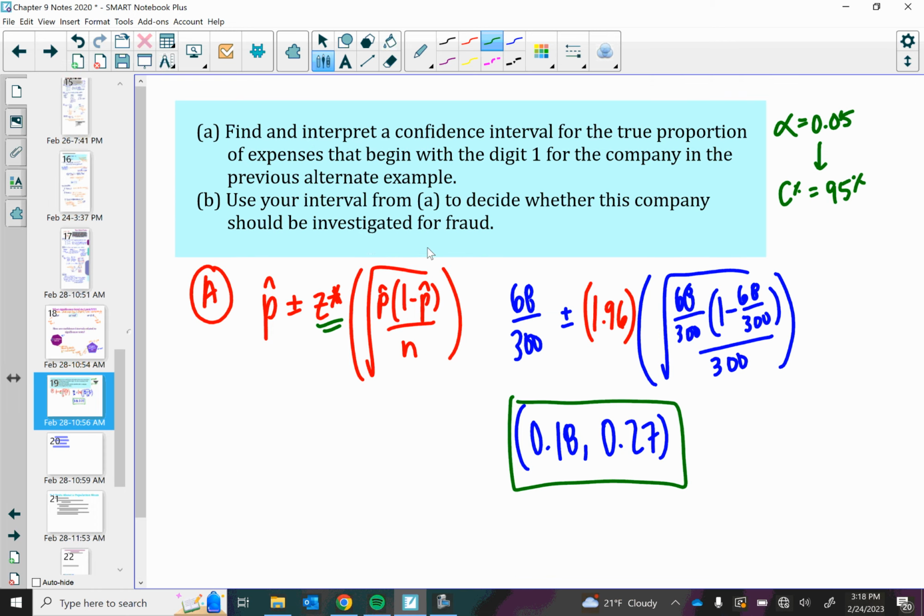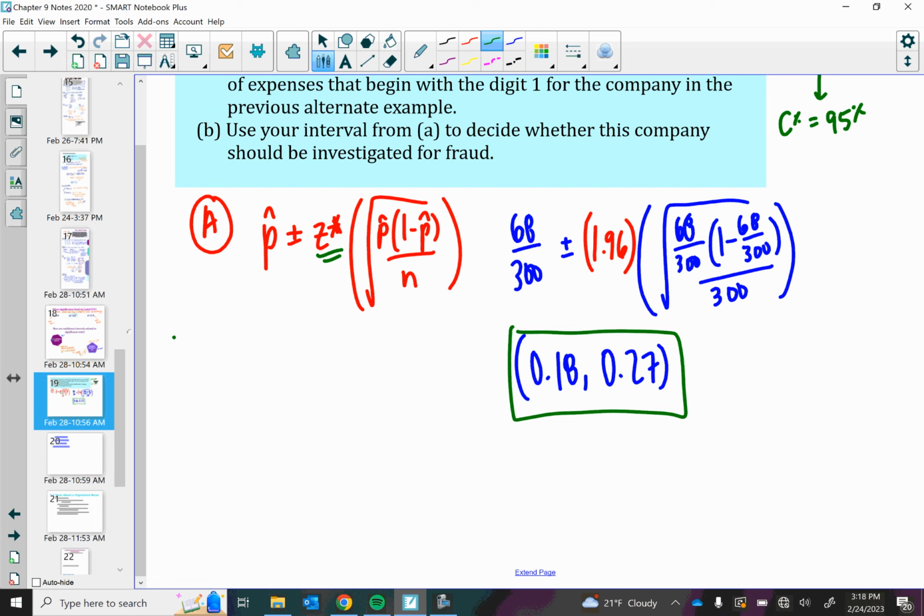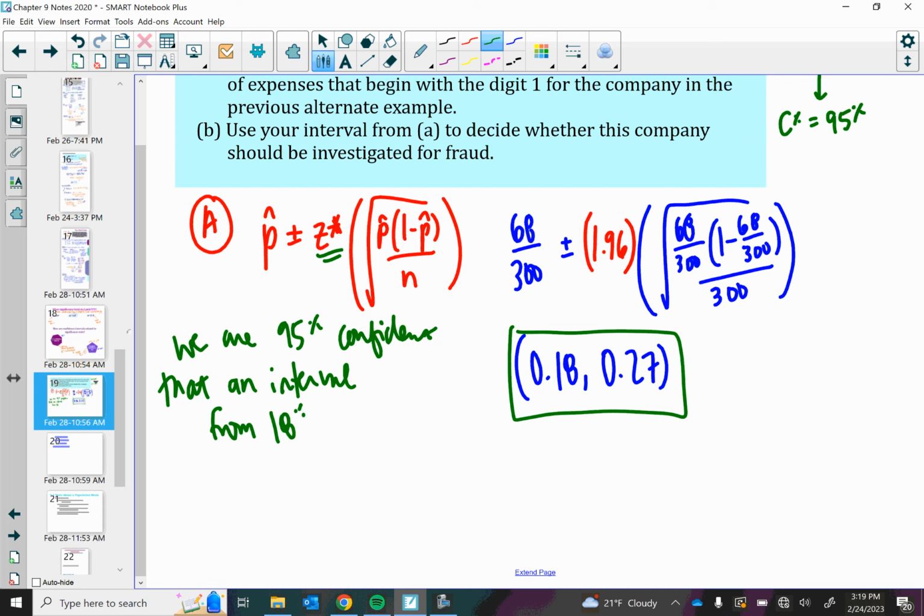And actually, I will go back. It says find and interpret a confidence interval for the true proportion. What we would say is we are 95% confident that an interval from 18% to 27% captures the true proportion of expenses that begin with a 1.